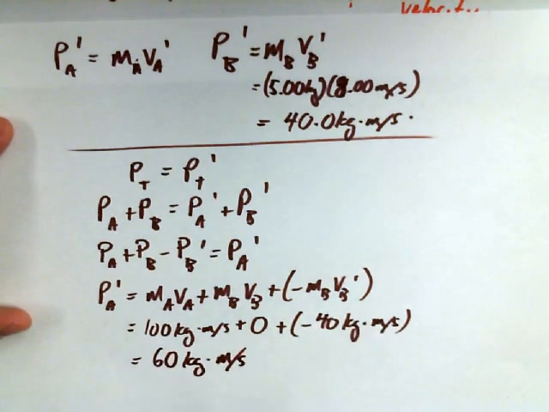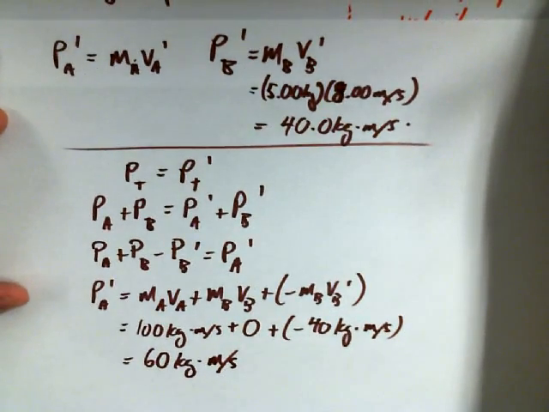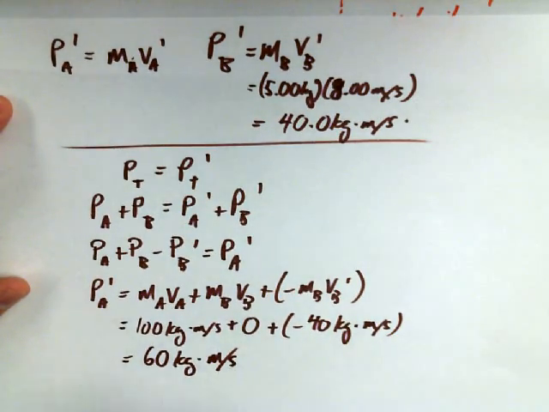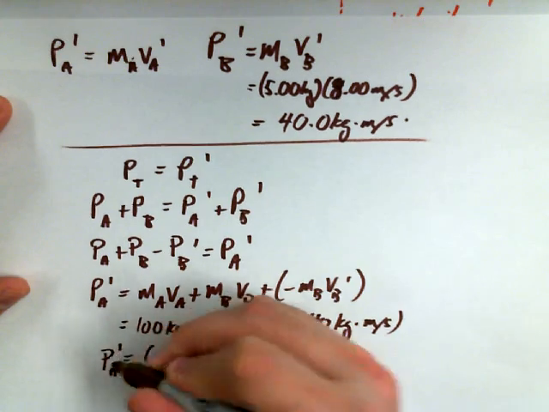That's pretty reasonable, but that's not the question. What was the question again? Yeah, find the velocity. We can do that though, because this is mass A, and we already know mass A.